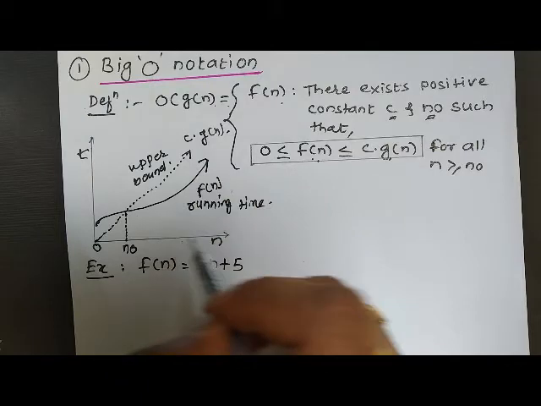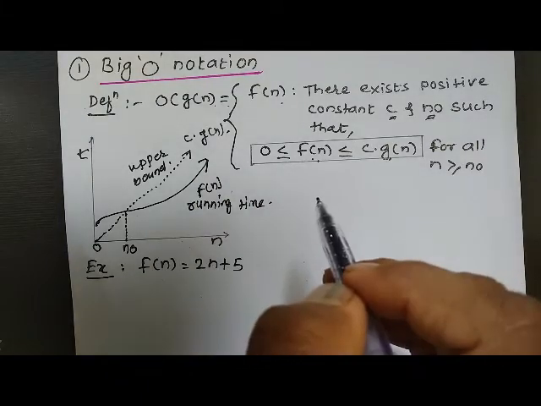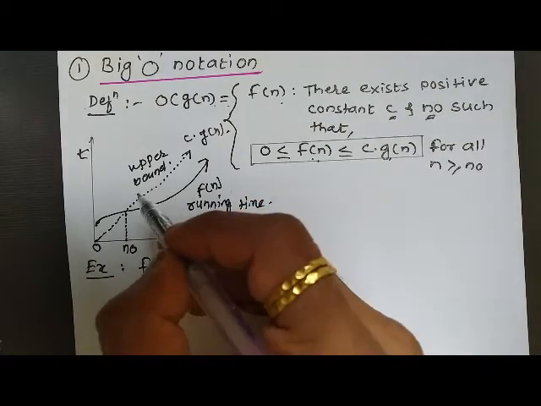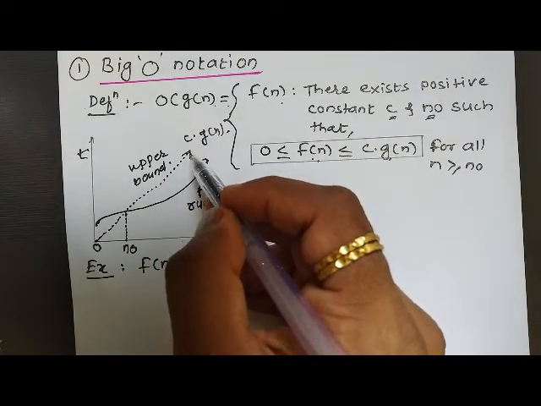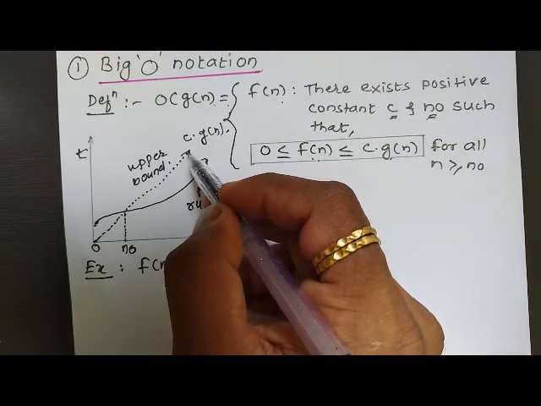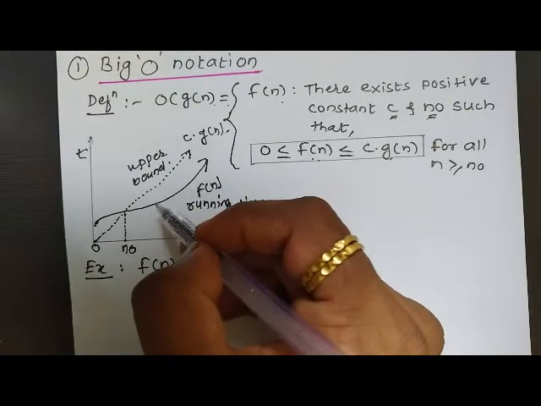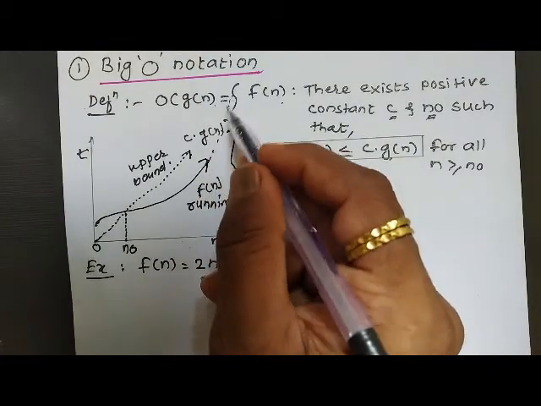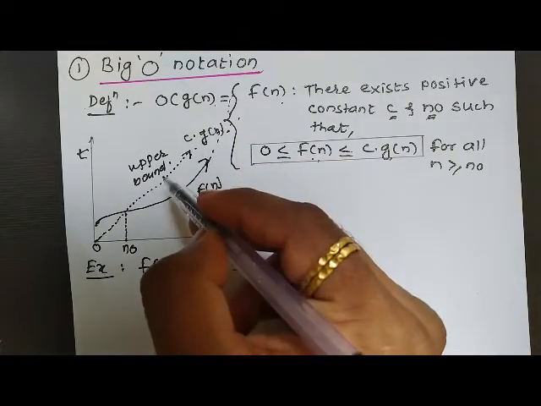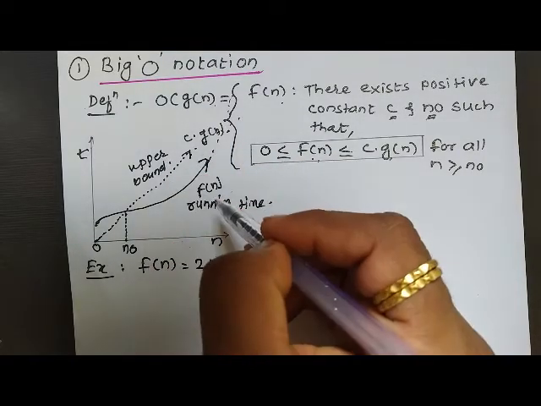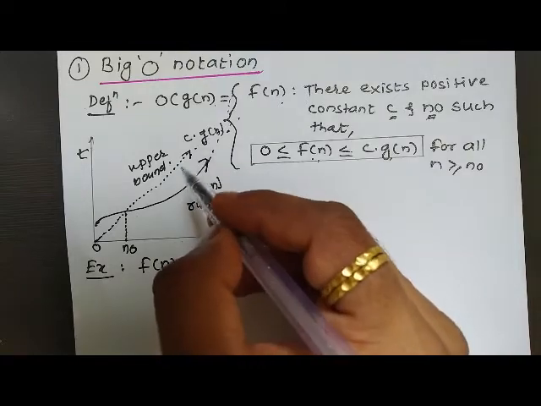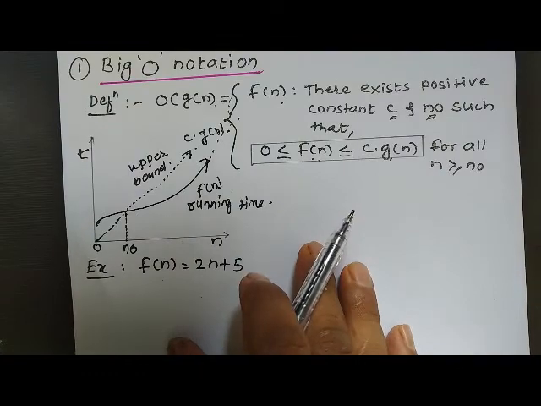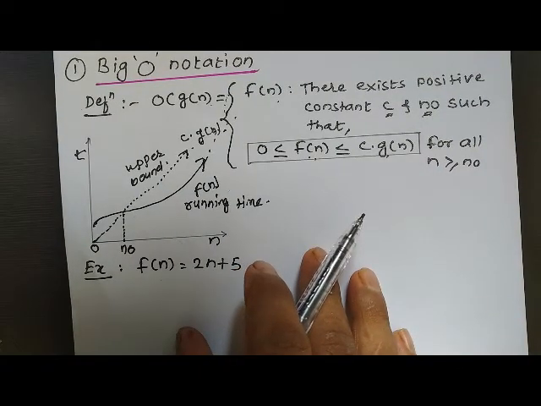So whatever number of inputs I am increasing, my running time will always be smaller than this upper bound. So that is called worst case analysis. This curve will never cross this curve. Like this, it will never happen, because this is the upper bound. My algorithm's running time will never be crossing this upper limit. So that is worst case analysis of an algorithm.